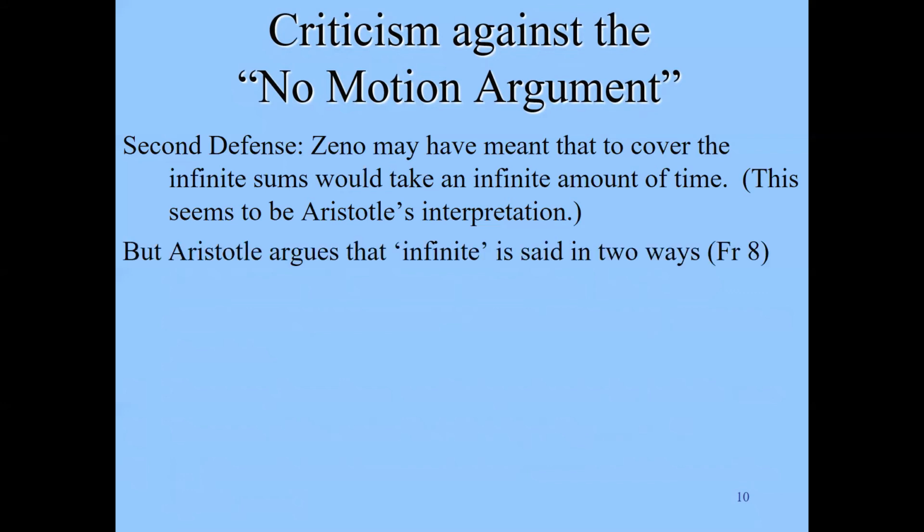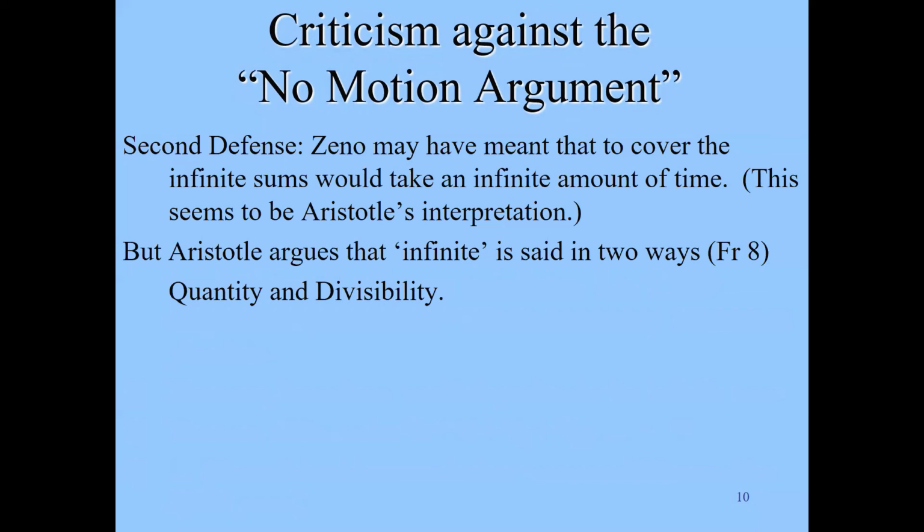Here's Aristotle's response, and I think Aristotle does not get enough credit. Of course, I often think that. But Aristotle argues that infinite is said in 2 different ways. He does that in the Physics, and he talks about the infinite of quantity, where you're adding things together. And he says that's one kind of infinite, but there's also this infinite of divisibility, where you're dividing something.